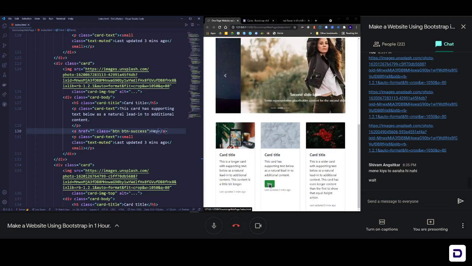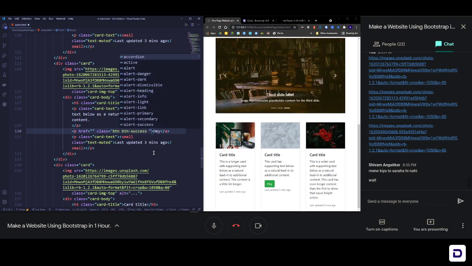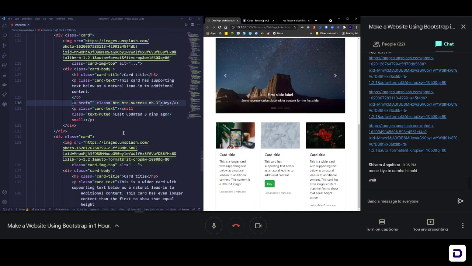We can also add some margin to the bottom so that the text is not sticking to the button. So margin bottom basically is MB, and then we can give a number like 3 and save it. So you can see that now it has pushed it below. That's what we need. Okay, so that's how you can add button.